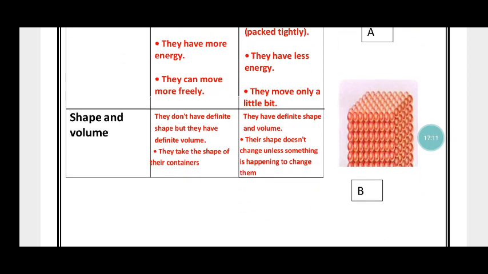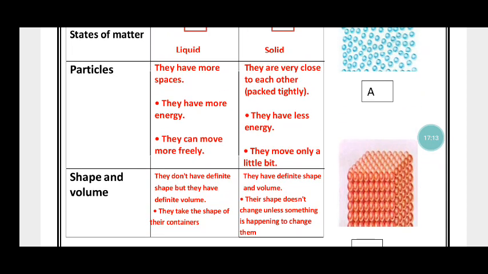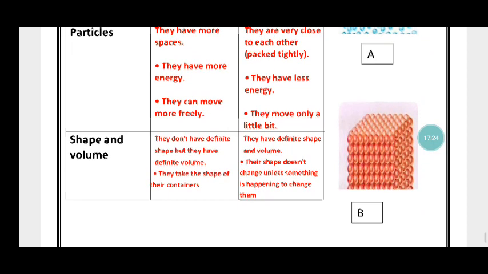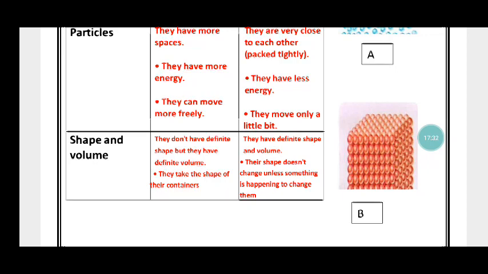Shape and volume: in letter A, they don't have a definite shape, but they have a definite volume, and they take the shape of their containers. But in the solid state, or letter B, they have a definite shape and volume. Their shape doesn't change unless something is happening to change it.